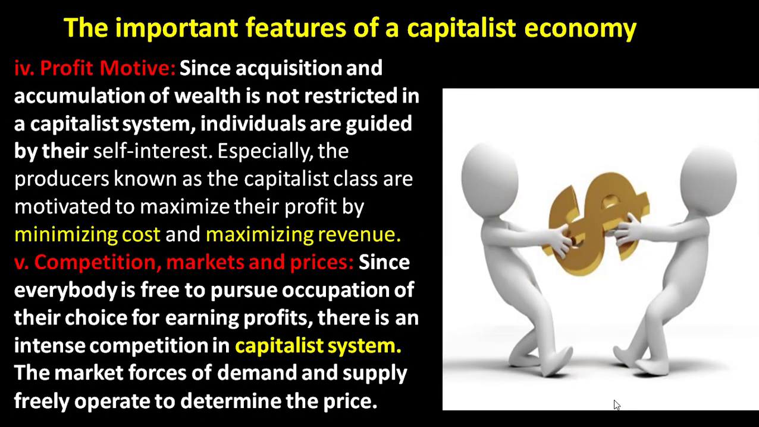And the fifth one, competition, markets and prices. Since everybody is free to pursue an occupation of their choice for earning profits, there is intense competition in the capitalist system. The market forces of demand and supply freely operate to determine the price. So that is the very important competition, markets and prices. There is no involvement or regulation of the government.